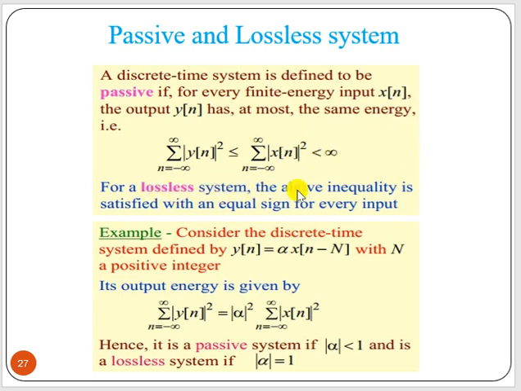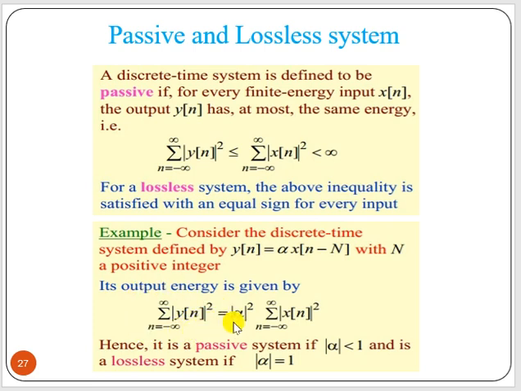For a lossless system, the above inequality sign is replaced by an equal sign. Okay, then it will be lossless. That means output power equals input power. Now say, for example, y(n) equal to alpha times x of n minus n0. Now is this a causal signal or non-causal? This is a causal signal. Why? Because only the delayed version is there. There is no future value.